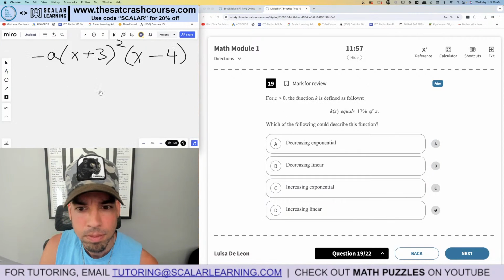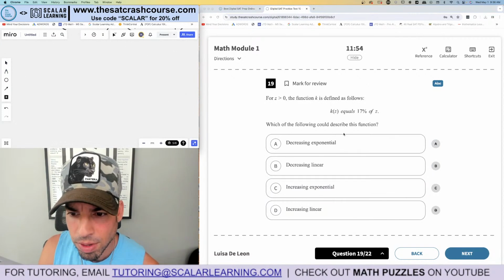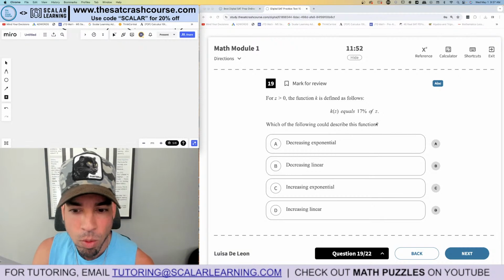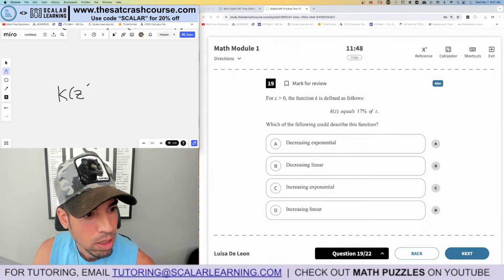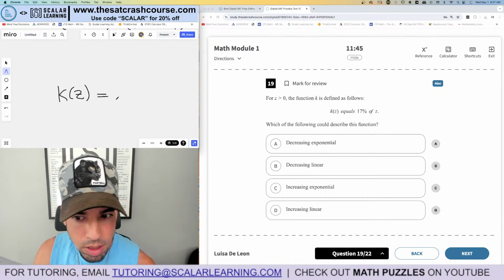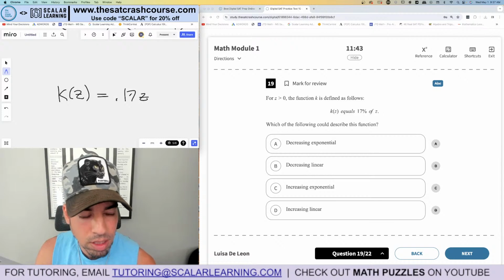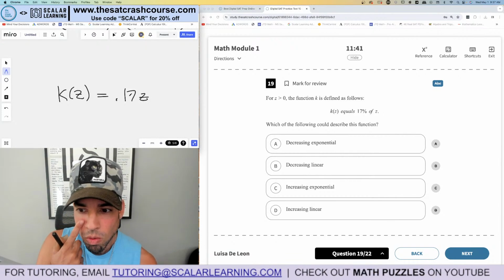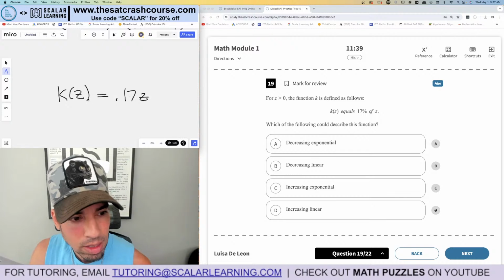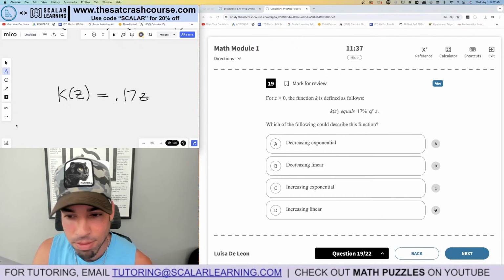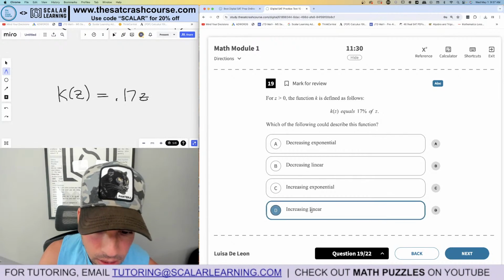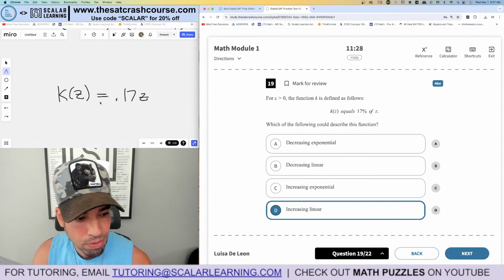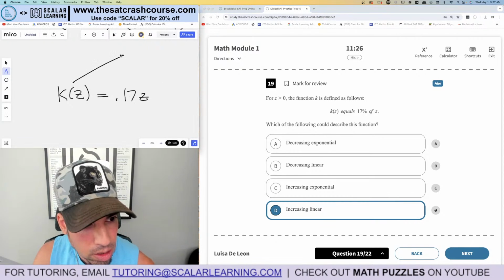19. For z greater than 0, the function k is defined as follows: k of z equals 17% of z. So here's the dealio, right? This is just a straight up constant value. So I'm going to say this is a linear function, but it's actually a positive slope. Even though it's a fraction, it's still going up like this, okay?